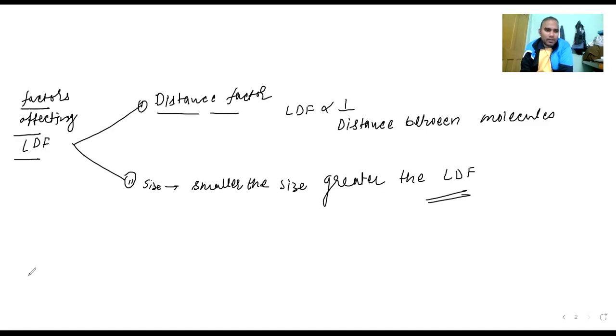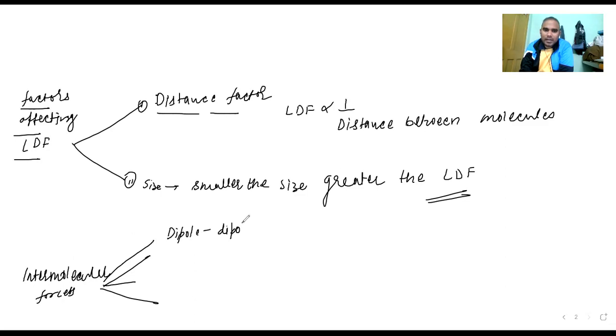When you talk about intermolecular forces, in your book only two or three are there. I have seen the syllabus, but here we study many types. On the first day I already told you, the first one was dipole. Then hydrogen bonding. Another is ion dipole. The next one is LDF.